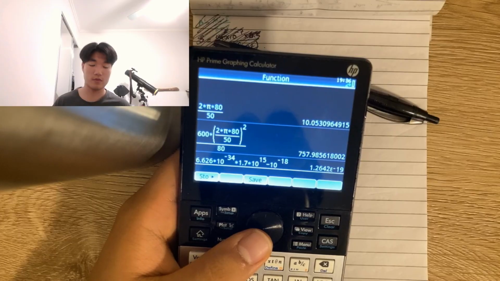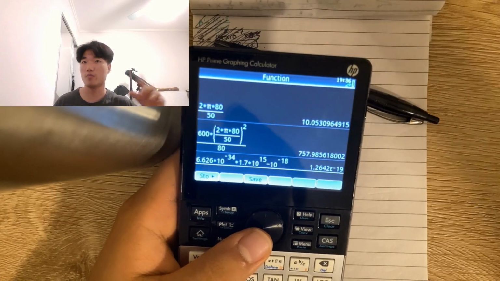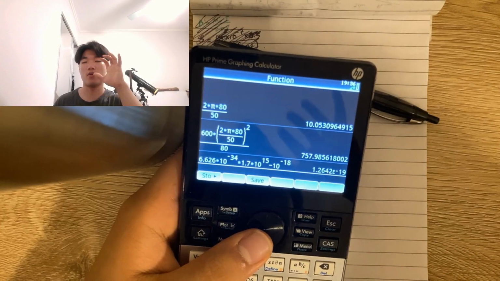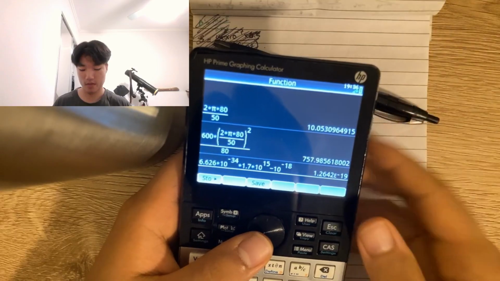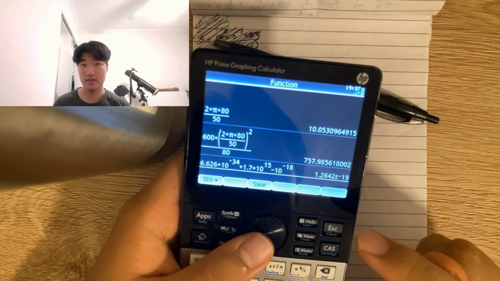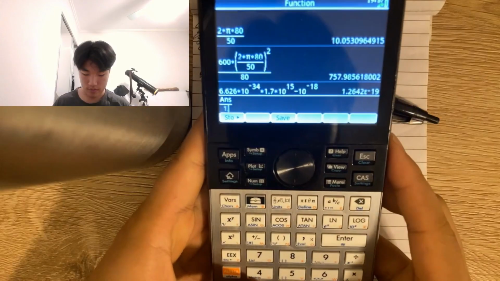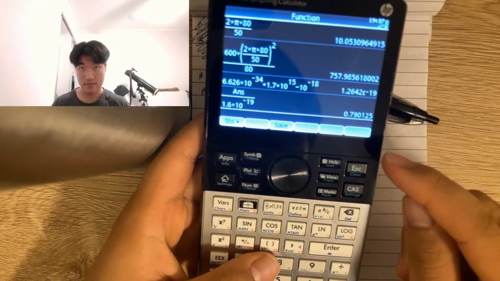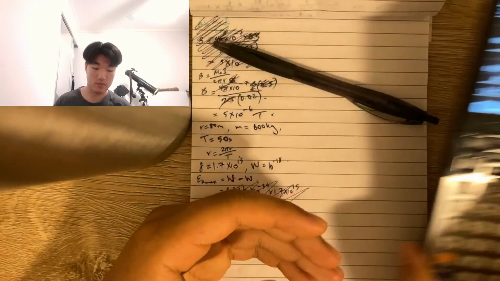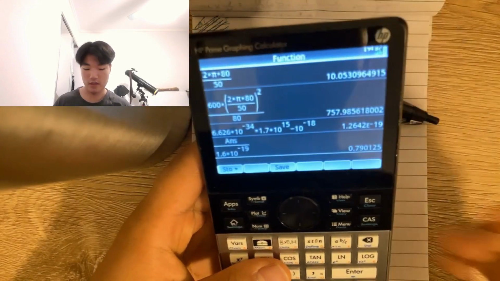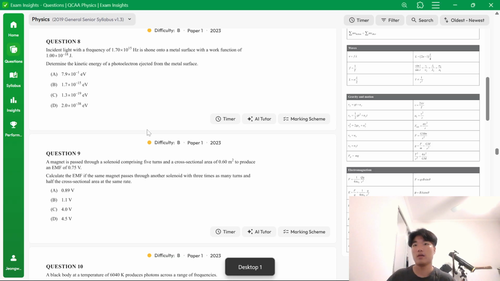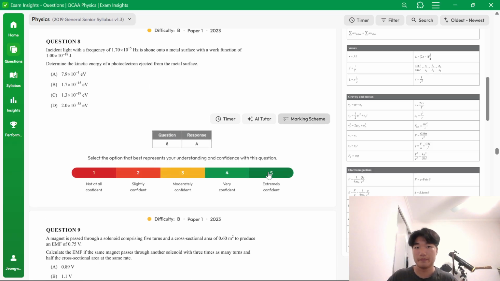All 4 of the multiple choices had a unit of electron volts. So we need to divide this value by 1.6 times 10 to the negative 19. That is our answer in electron volts, which is 7.9 times 10 to the negative 1, which is A.